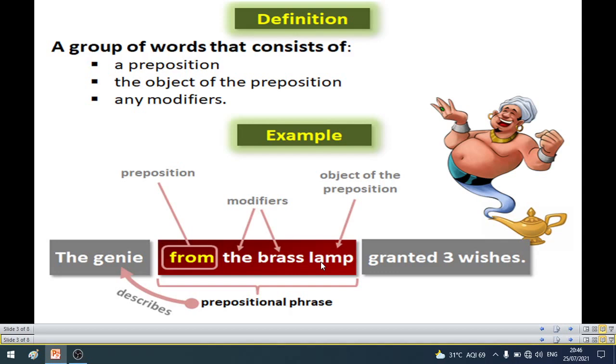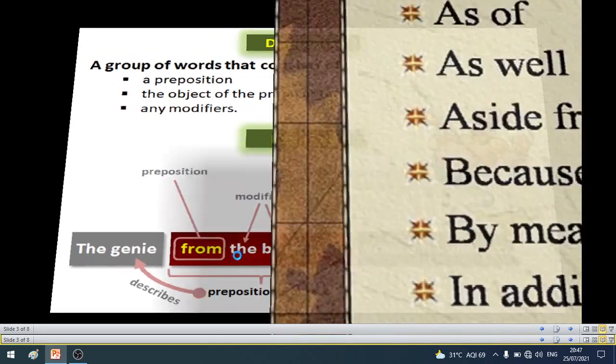Understood? That is a prepositional phrase. There will definitely be a preposition, and you can find one object of the preposition and some words which modify the object. So all these become a prepositional phrase. In this given example you can easily understand prepositional phrases.